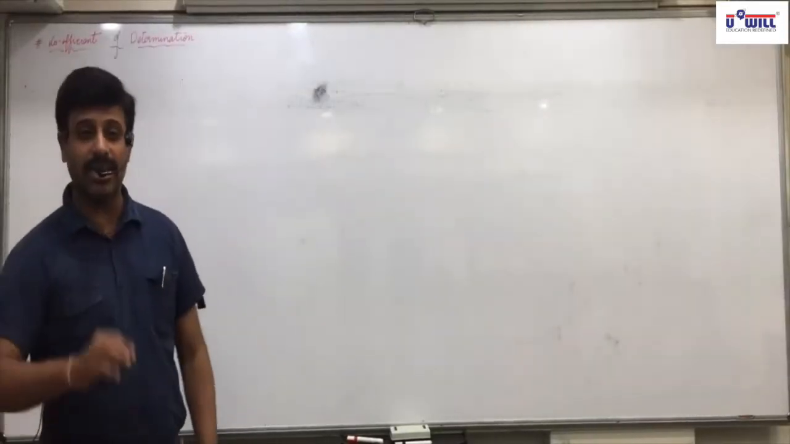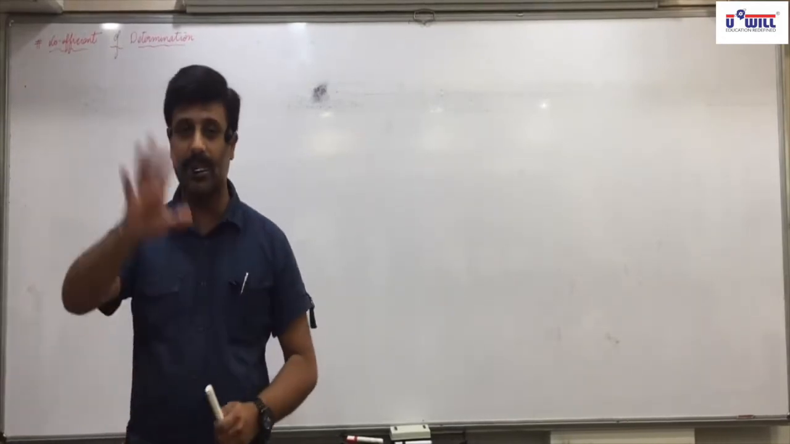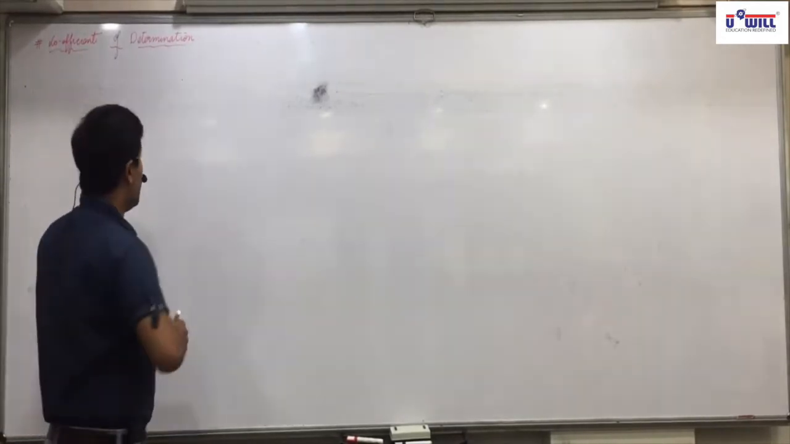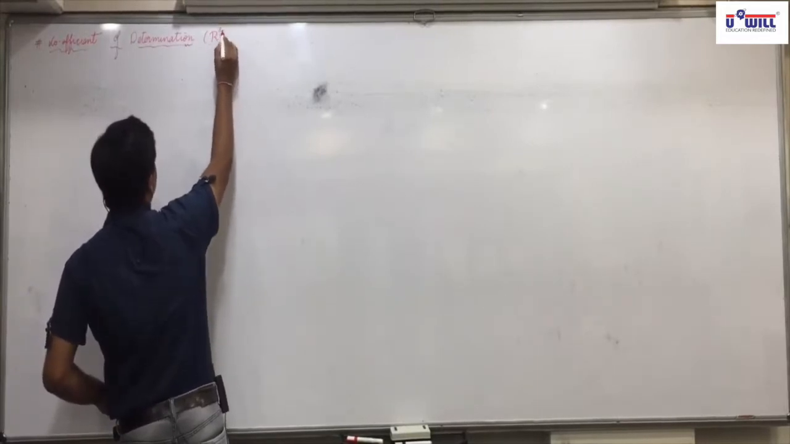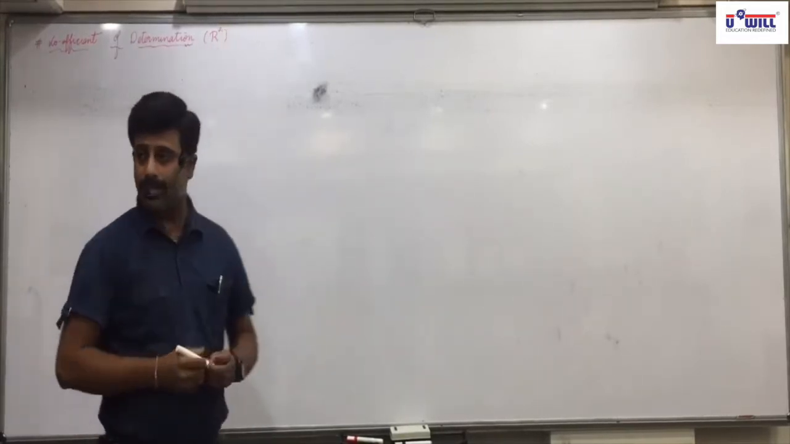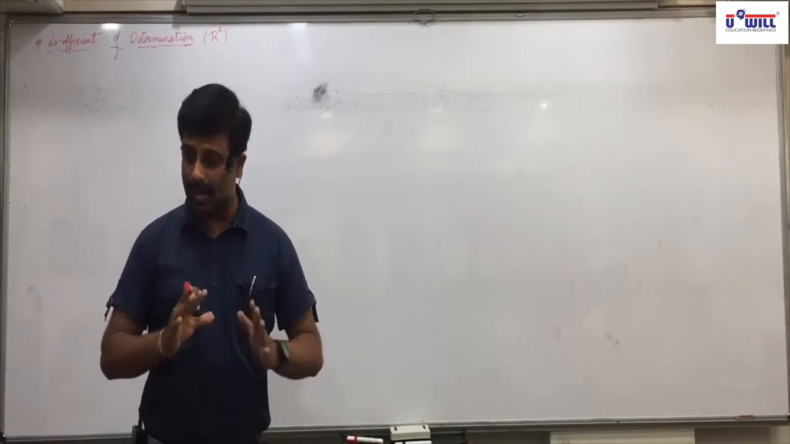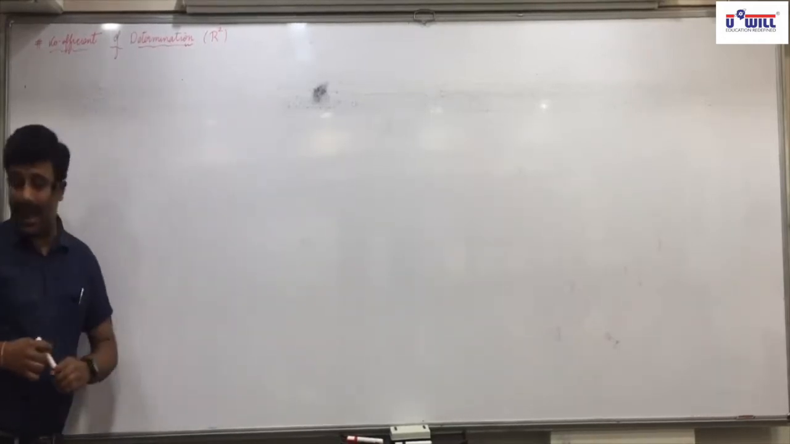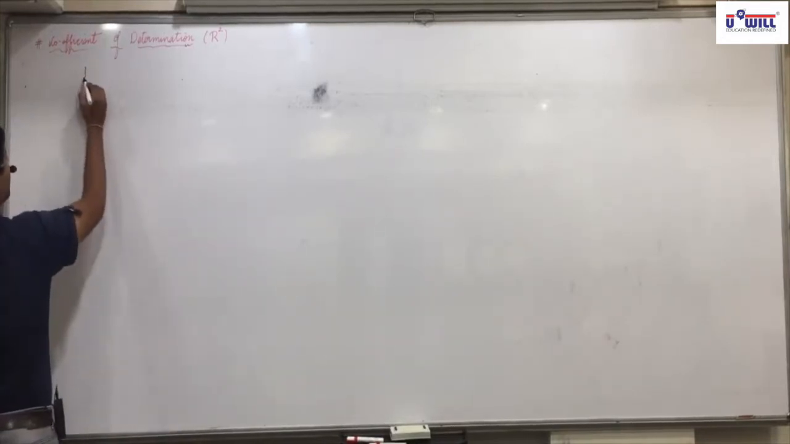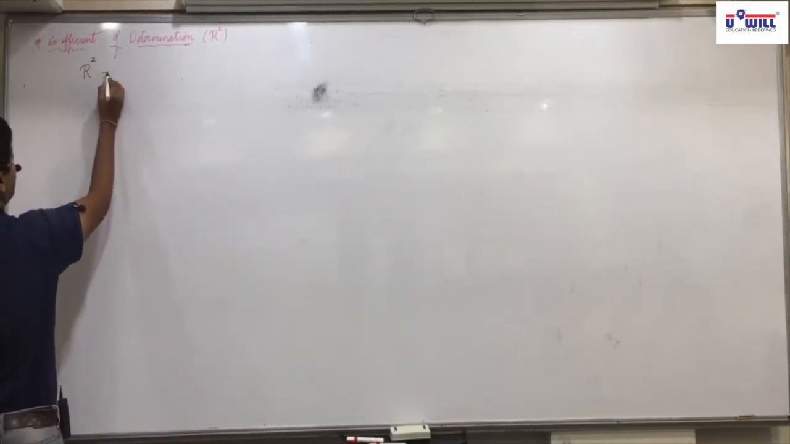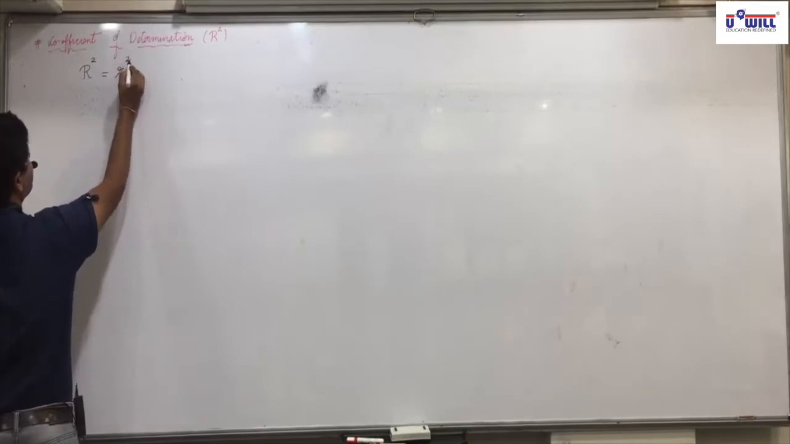Coefficient of determination concept, understand it first. So put your pens down. Coefficient of determination is R square. And R square is equal to small r square.